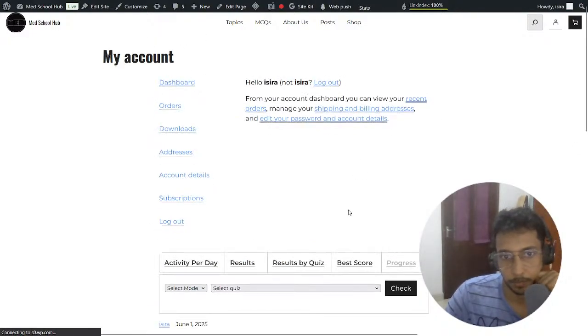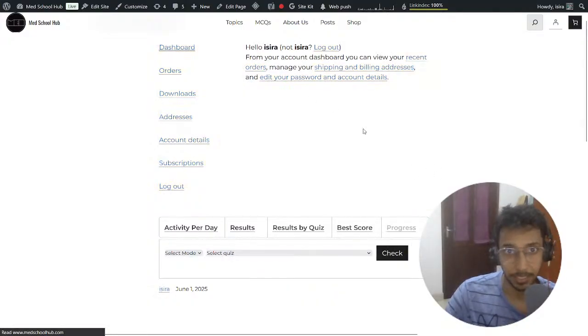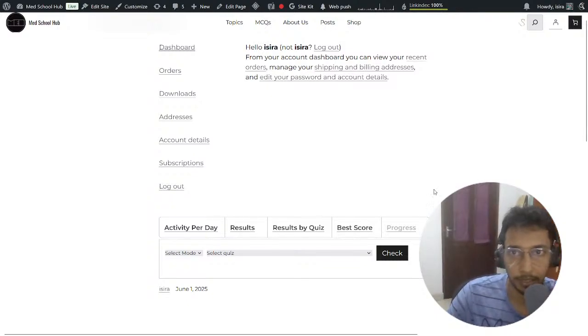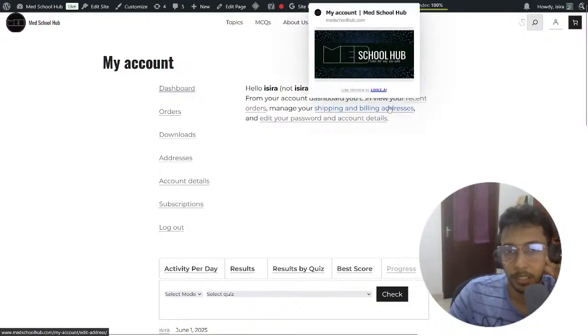Especially for the randomized quizzes, you can track your progress. There's no point tracking the progress on a quiz with a set number of questions, because it's going to be the same questions.